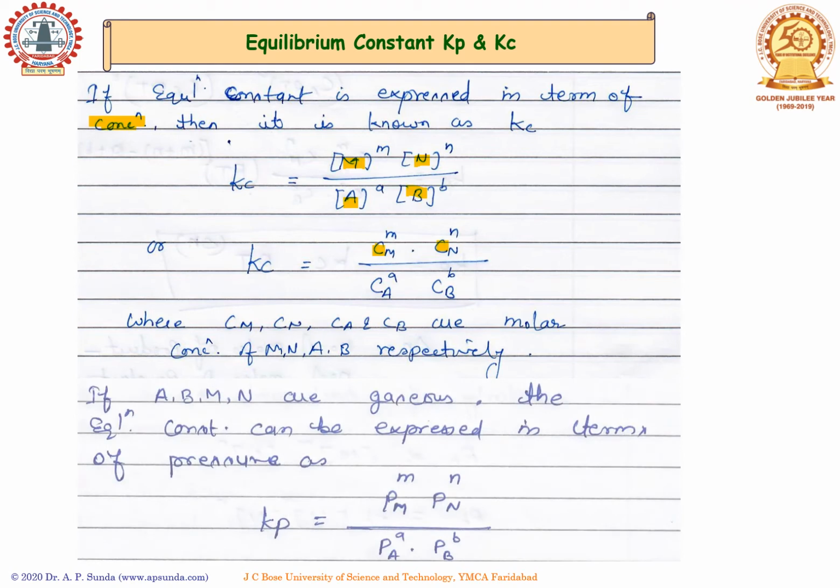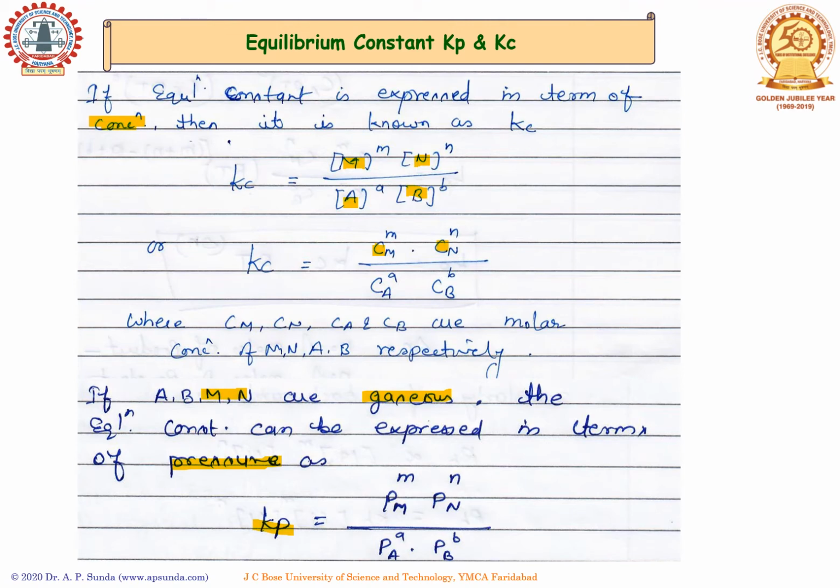Similarly, if our reactants A, B and products M and N are in gaseous state, the equilibrium constant can be expressed in terms of pressure, where the equilibrium constant is known as Kp.